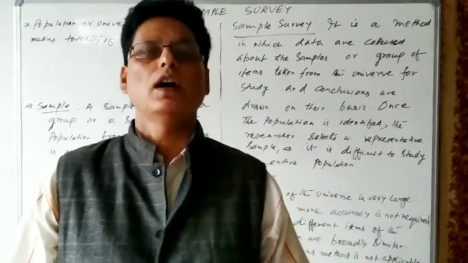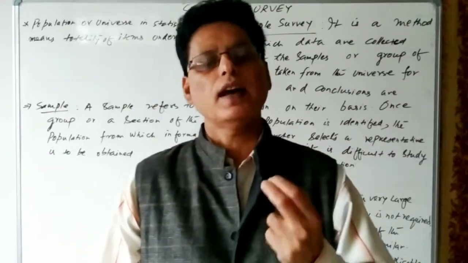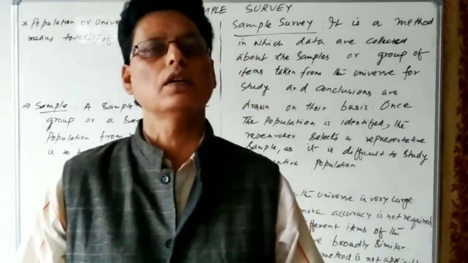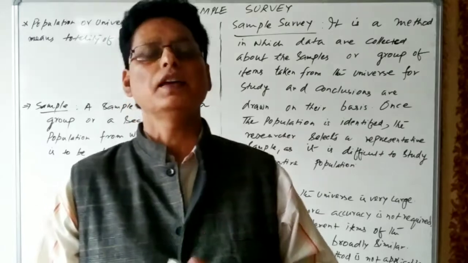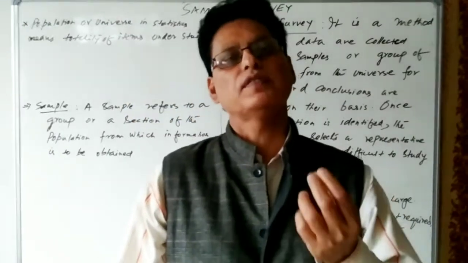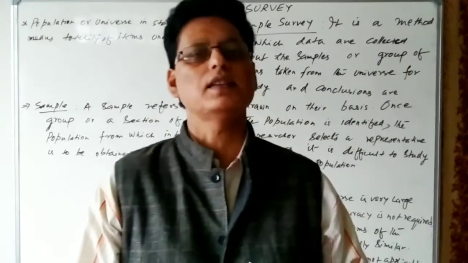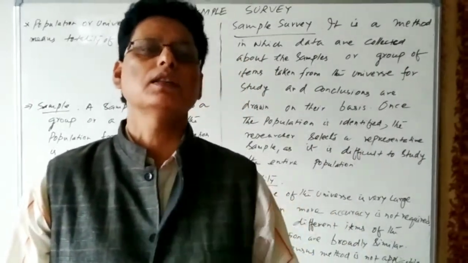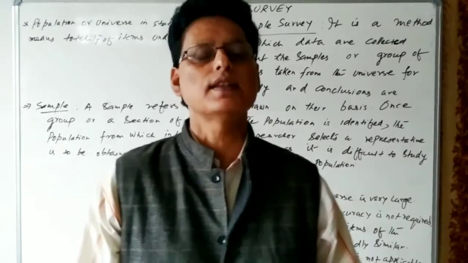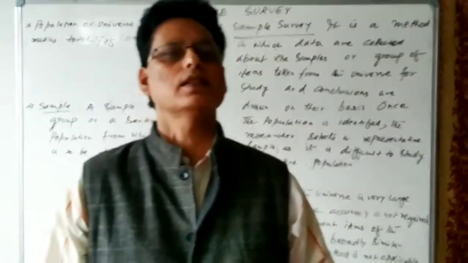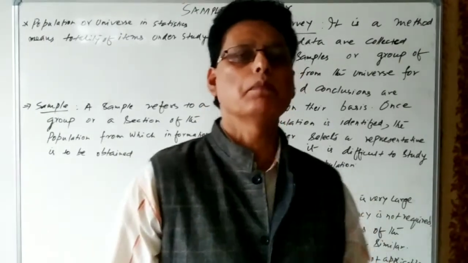If 5 or 6 grains taken from the entire rice under cooking are cooked, then it is assumed that the entire rice is cooked. That method is known as the sample method. So today we'll discuss the sampling method.